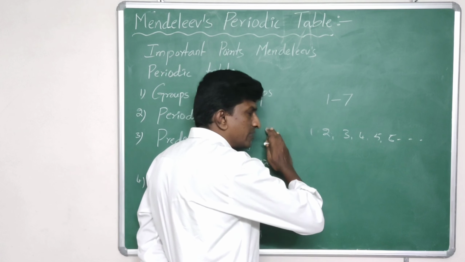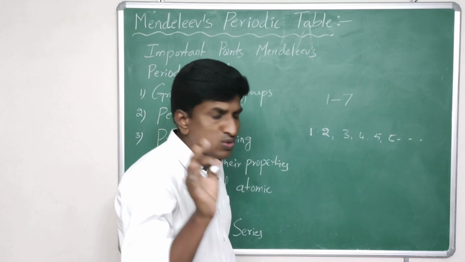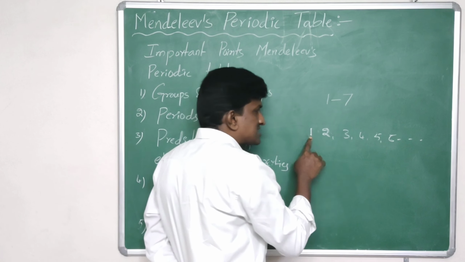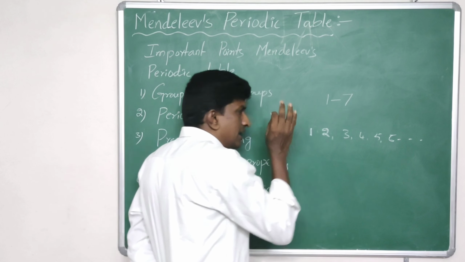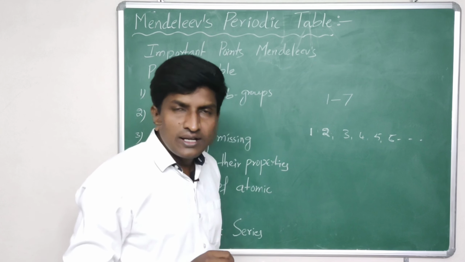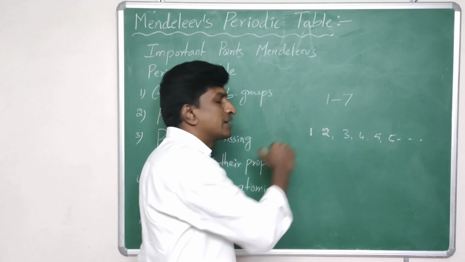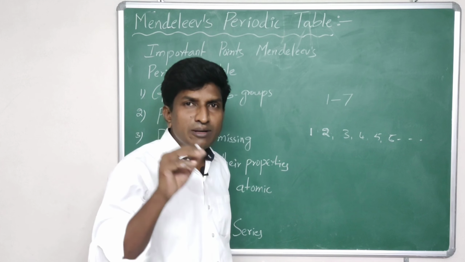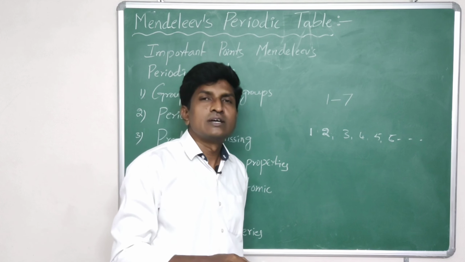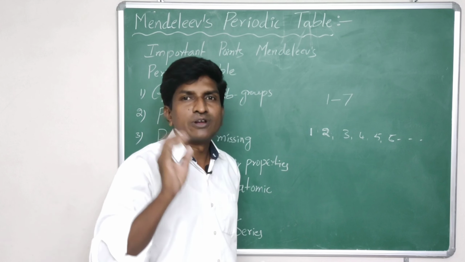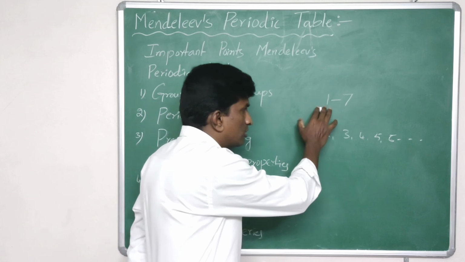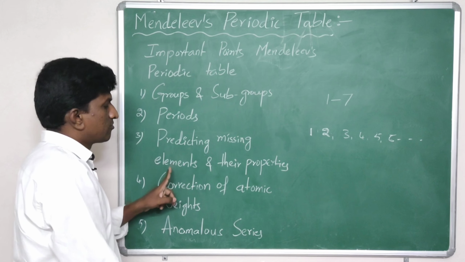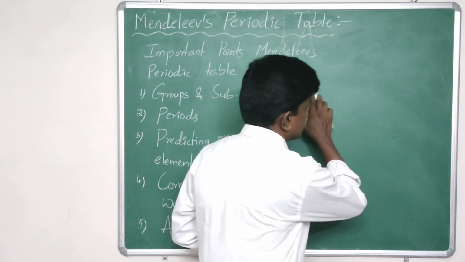When we move from left to right, there is only a slight difference between the first and second element. As we compare the first and sixth element, the properties are completely different. As we move from left to right, the properties of elements change completely. So in the seven periods, the elements have different properties, and these periods are denoted with 1 to 7. Next, coming to predicting missing elements and their properties.